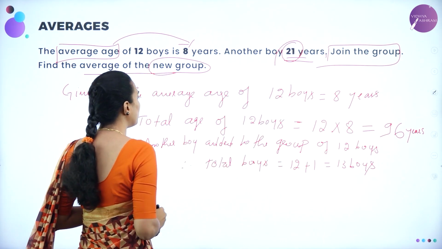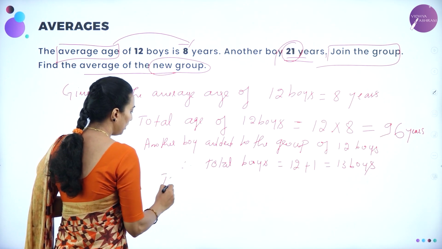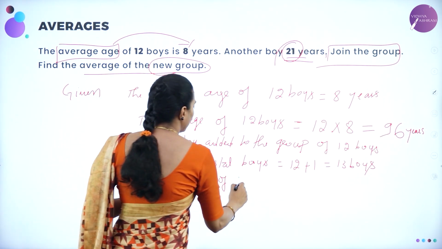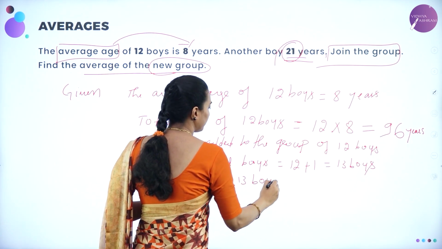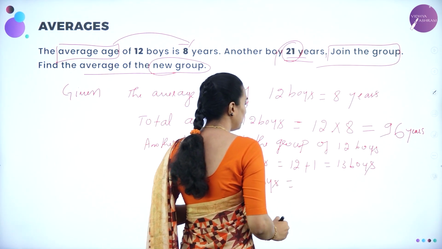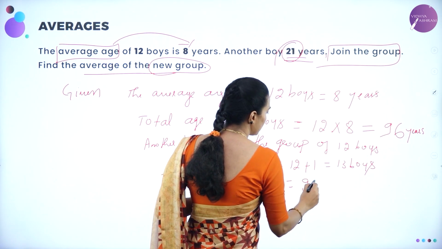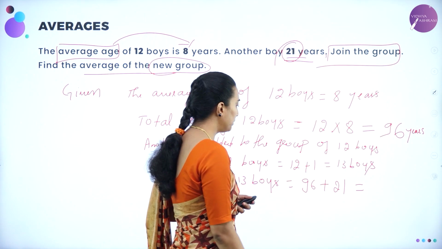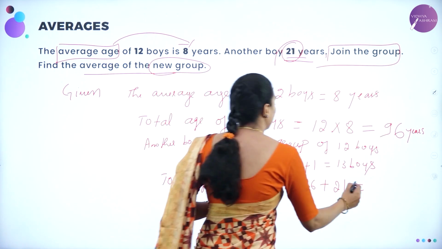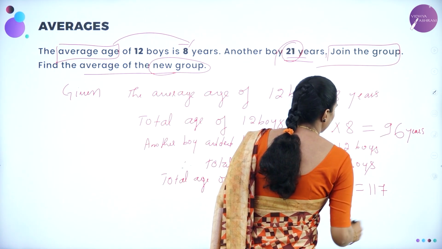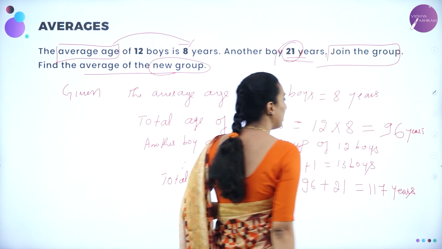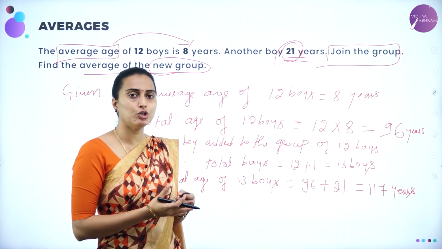So, total age will become what? Total age of 13 boys will be equal to the 12 boys' age, which is 96, plus 21, correct? Which will be equal to 117 years. Right? Total. What have they asked? The new mean. New mean means what?